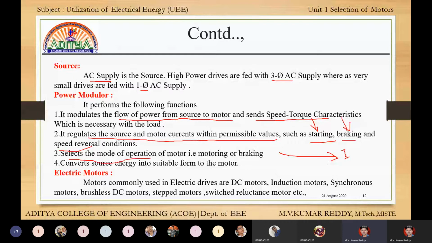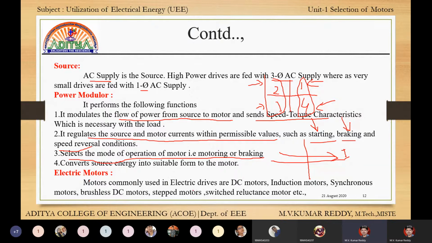Next, selection of mode of operation, that is motoring or braking. Already we know about four quadrant operation: quadrant 1, quadrant 2, quadrant 3, and quadrant 4. Quadrants 1 and 4 are called motoring operation, and 2 and 3 are called braking operation: forward motoring, forward braking, reverse motoring, reverse braking, like that.